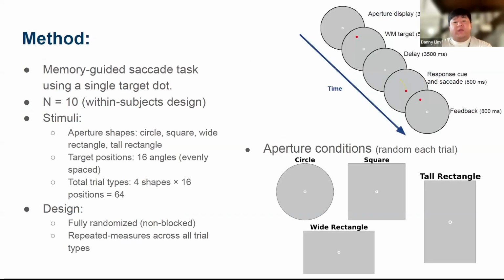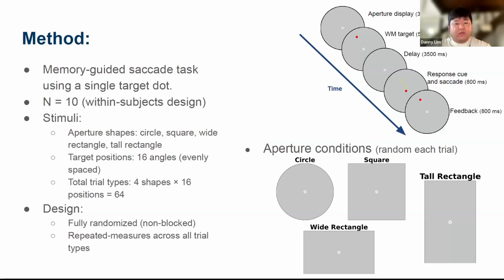Think of how some people rotate their monitor vertically while others keep them in a wide horizontal format. Even though the content stays the same, the spatial frame changes, and that simple shift might influence how locations are held in memory. To test this, we used a simple memory-guided saccade task. Each trial followed the sequence shown here.